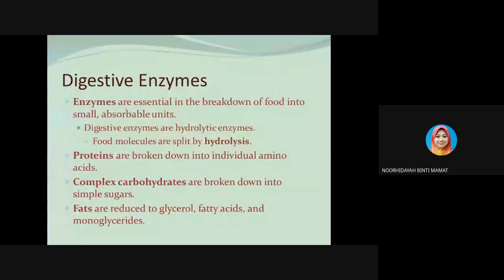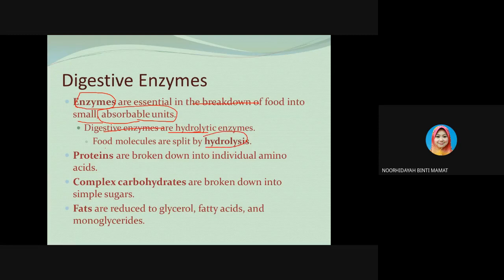Enzymes are essential in breaking down food into small and absorbable units. This is the most important function of enzymes. The digestive enzymes are hydrolytic enzymes, so the food molecules are split by hydrolysis.